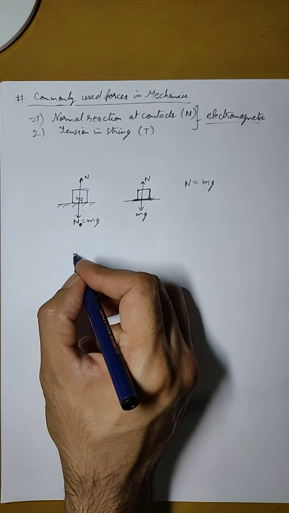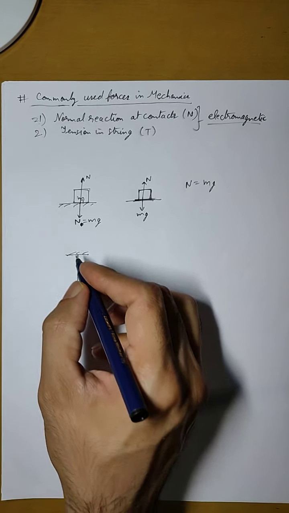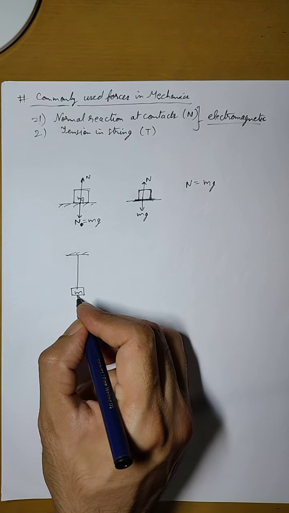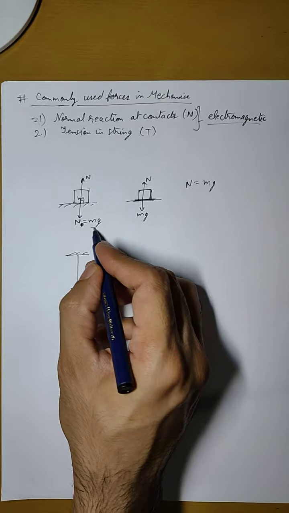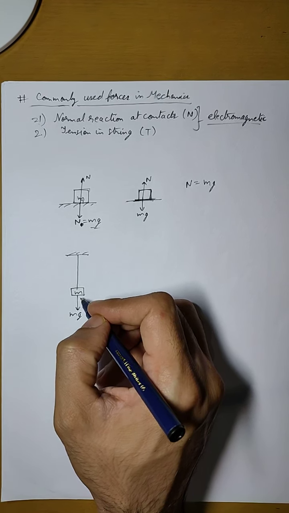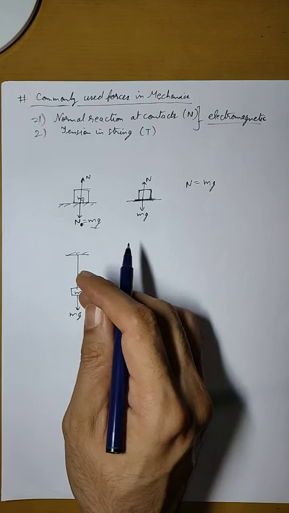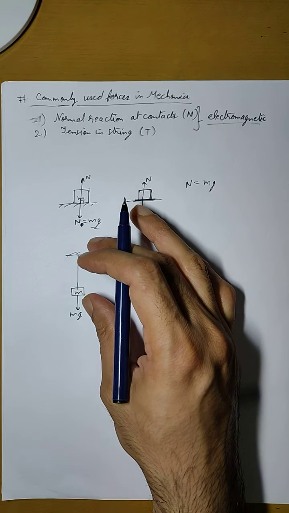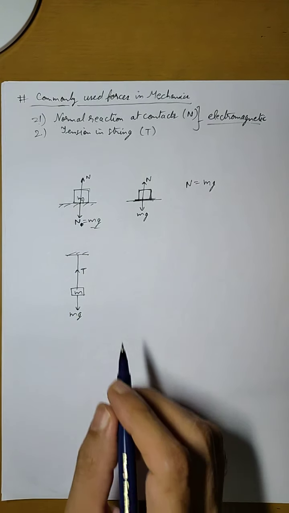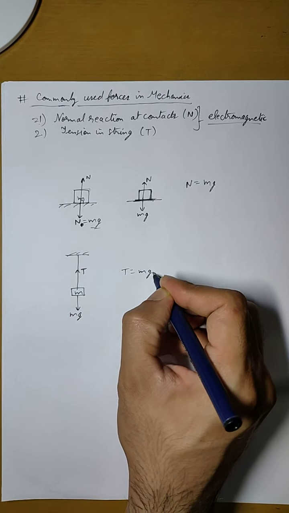Second, the tension in the string. We can take an example that with the help of a string, a mass is suspended from a rigid support. Now the same thing happens here. There will be a downward force. We know that this force is the same as the weight of the mass, and because of this weight mg in downward direction, there will be a tension generated in the string. There will be a force which will try to expand this string. So a tension will be generated in the string, and that tension will be in this direction. So here also, if this system is in equilibrium, then T becomes equal to mg.